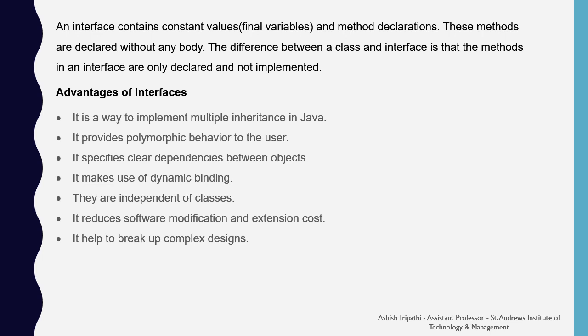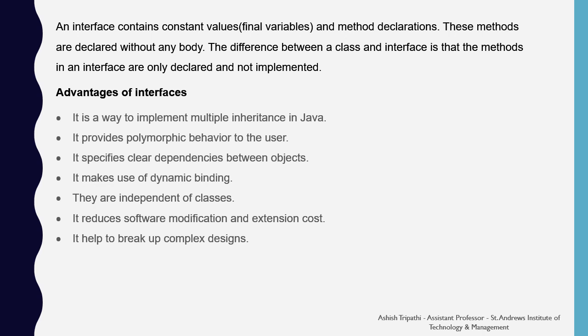Likewise, it is a way to implement multiple inheritance in Java. It provides polymorphic behavior to the user. Why polymorphic behavior? Because you can see that we are just declaring a method in the interface and we are implementing that method in a class. That means we are just using method overriding, but it is not method overriding. We are just making an option or a principle of that. Hence it follows the polymorphic behavior.